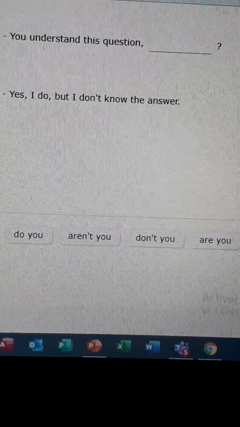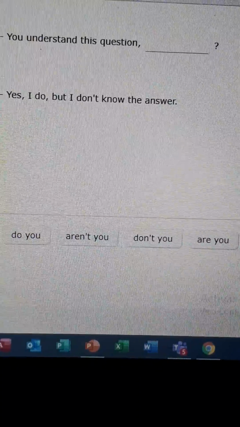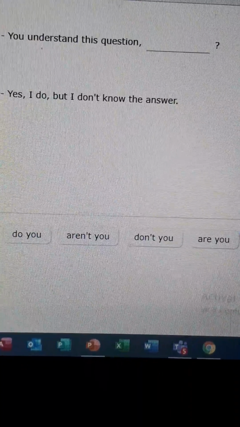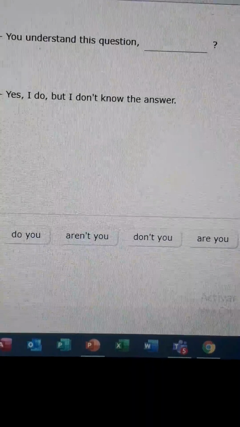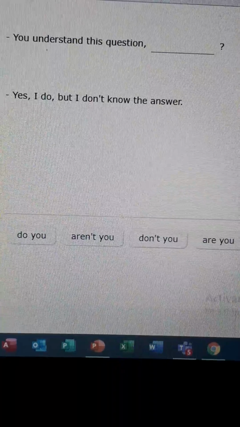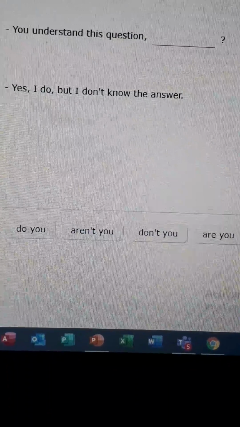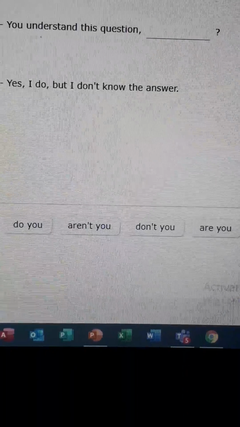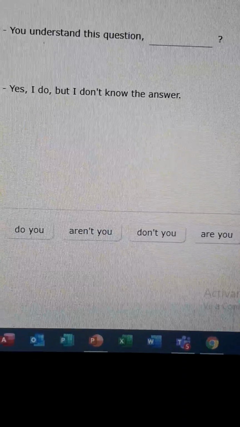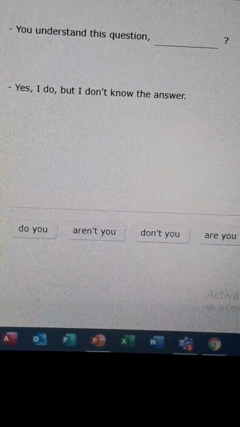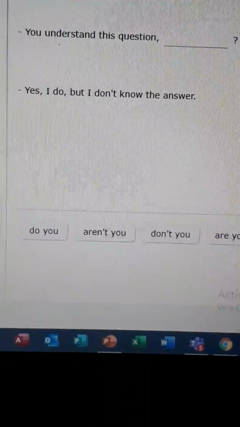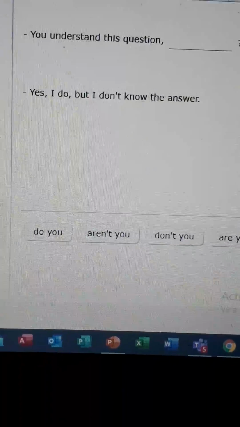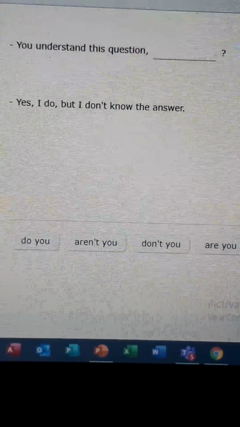And the tag question is only formed by the auxiliary, the same auxiliary that you are working with in the statement or in the sentence, but in the opposite way, negative or positive. You're not going to change the auxiliary. And also, you're going to finish with a pronoun, okay?